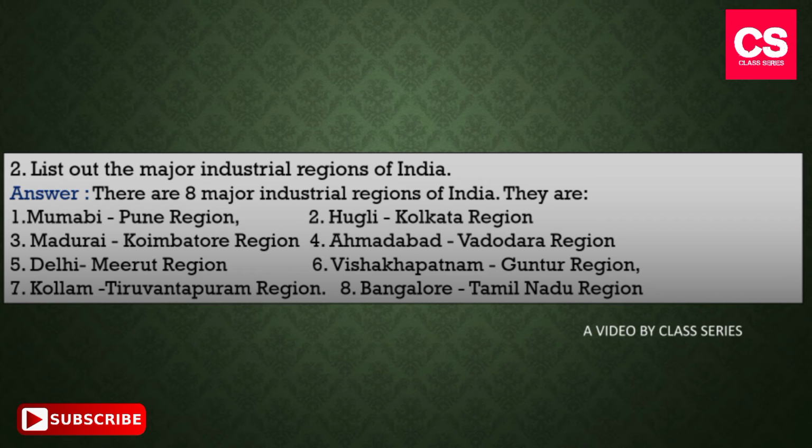The answer of this question is there are 8 major industrial regions of India. They are 1. Mumbai Pune region, 2. Hooghly Kolkata region, 3. Madurai Coimbatore region, 4th Ahmedabad Vadodara region, 5th Delhi Meerut region, 6th Vishakhapatnam Guntur region, 7th Kollam Thiruvananthapuram region, 8th Bangalore Tamil Nadu region.